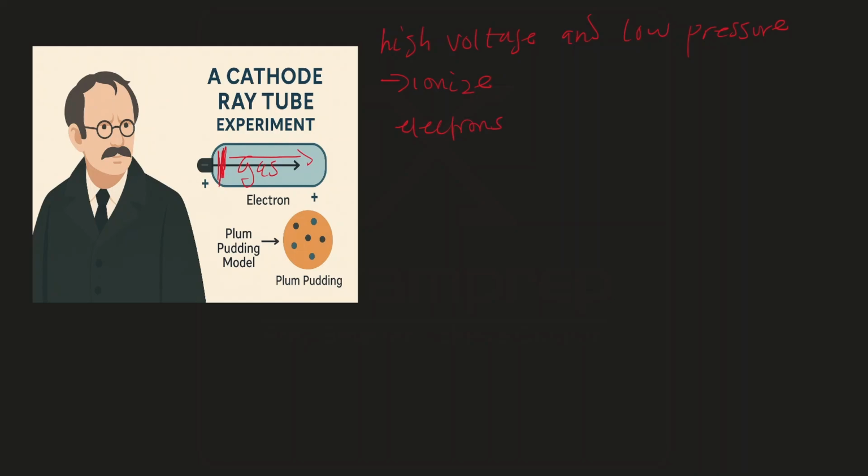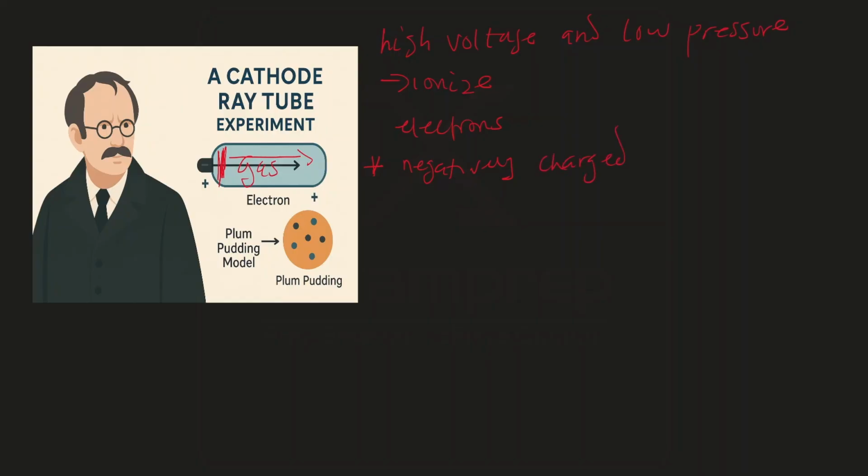Now, what are the properties of cathode rays that he observed? Number one, he saw that these cathode rays, which I will continue to call electrons, are negatively charged. How did he know that they are negatively charged?